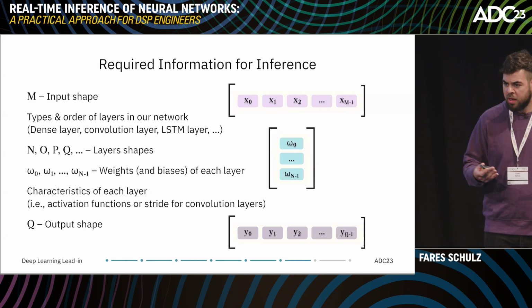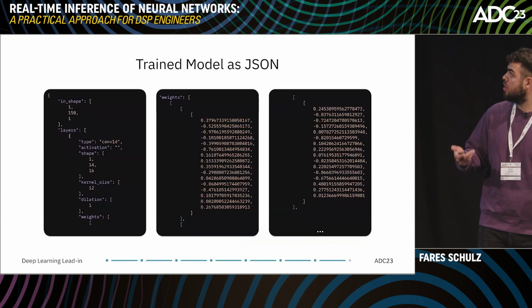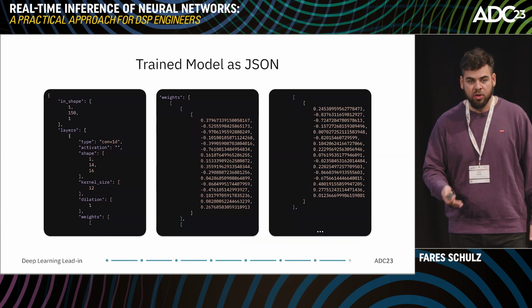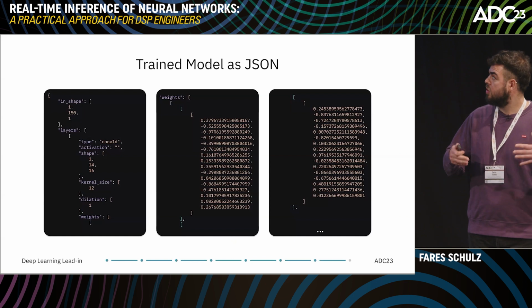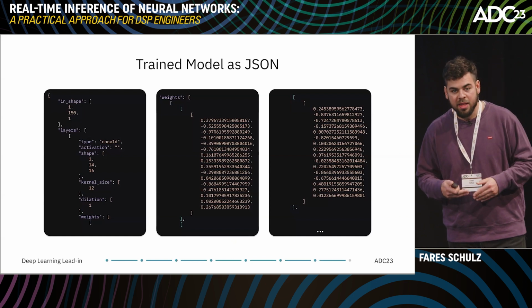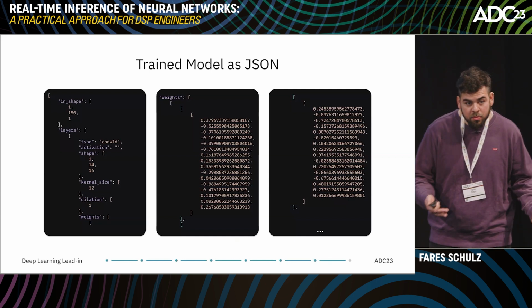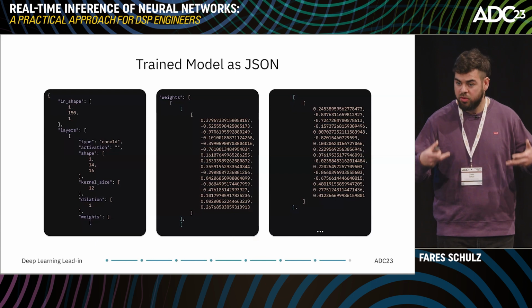How would this look like in an example, if we export all of this information into a JSON file? It would look like this, for example. So on the top left, we have our input shape. And then we have the first layer, which is a convolution 1D layer. And then we have all of those weights, which are simply float or double values. So that has been trained during the training.